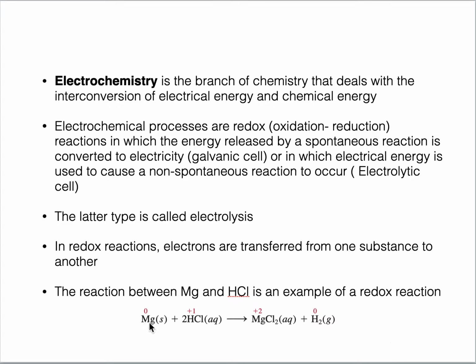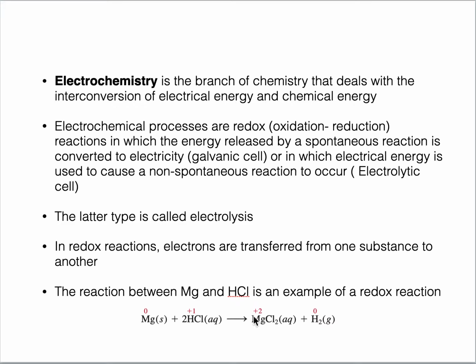Okay, if you look at the reaction below, magnesium is reacting with HCl to give magnesium chloride and hydrogen gas. Magnesium in its pure form, metallic state, is zero. No electron is lost or gained by magnesium in this state. And here in HCl, hydrogen has +1 oxidation state.